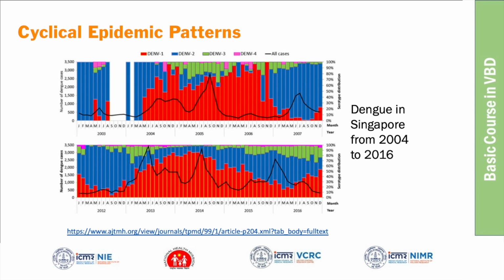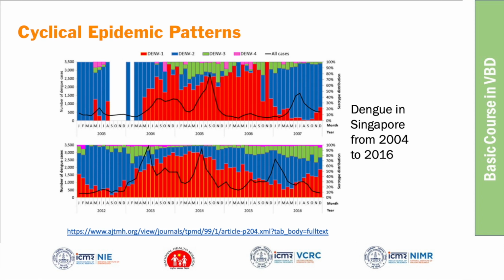Yeah, as you can see, it is cyclical. Dengue classically follows a cyclical pattern. Some years it will be very high and some years it will be low. I think even in Tamil Nadu this year cases are high compared to the previous two years. In 2017 it was very high, and 2018, 19, even 20 was low, and now in 2021 it is very high. High incidence of dengue cases reported this year. So the cases follow a cyclical pattern.